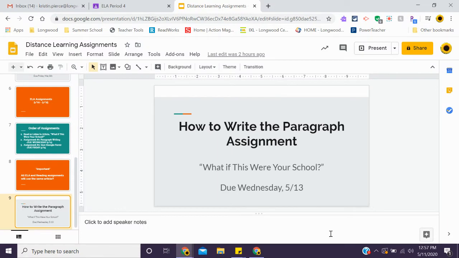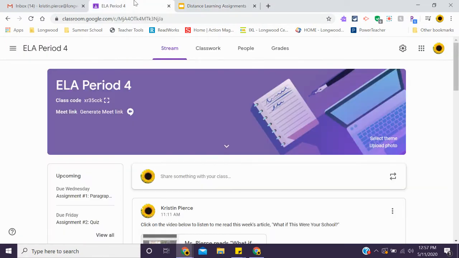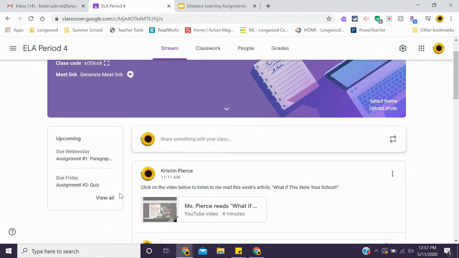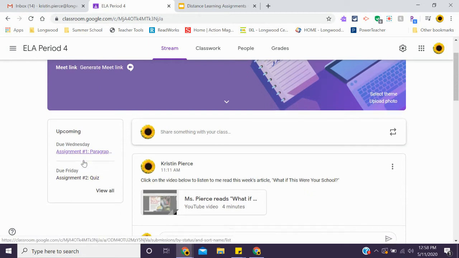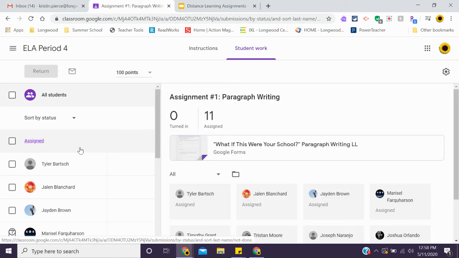Okay, so for this assignment, I'm going to use my period 4 class as the example. So when you sign into your Google Classroom, it should look something very similar to this. On the left-hand side, you will see your upcoming assignments and due dates. So on Wednesday, this assignment is due, and on Friday, your quiz is due. So let's click right here on assignment number 1. This brings us right to the assignment.